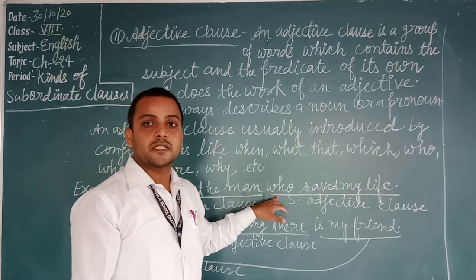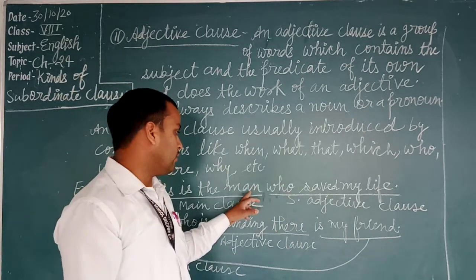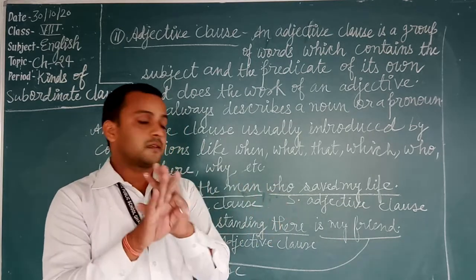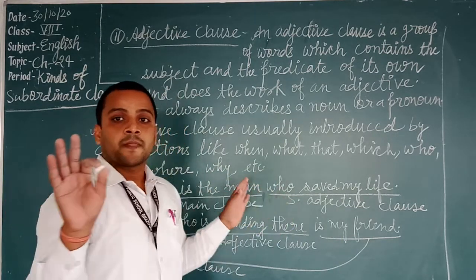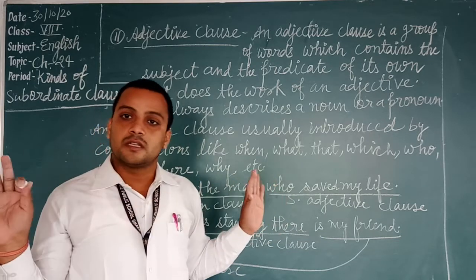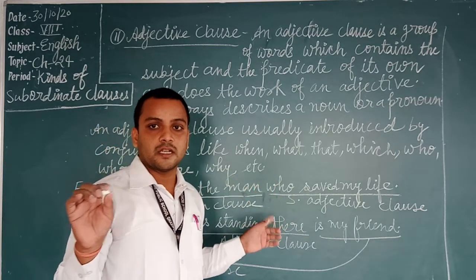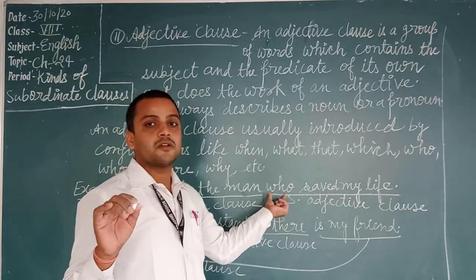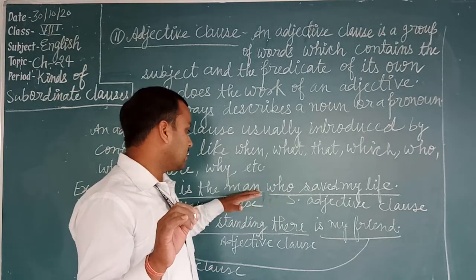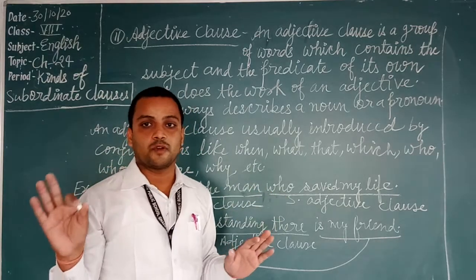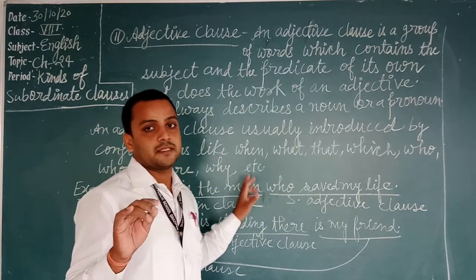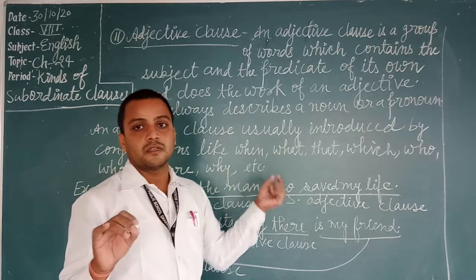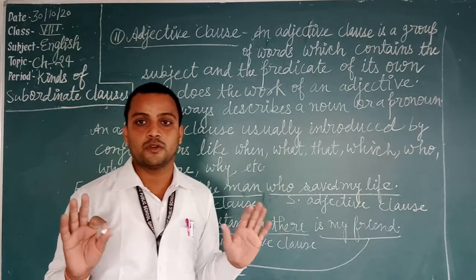But in a noun clause, before the conjunctions of the noun clause, a noun or pronoun is not compulsory. Okay, this is also the difference.